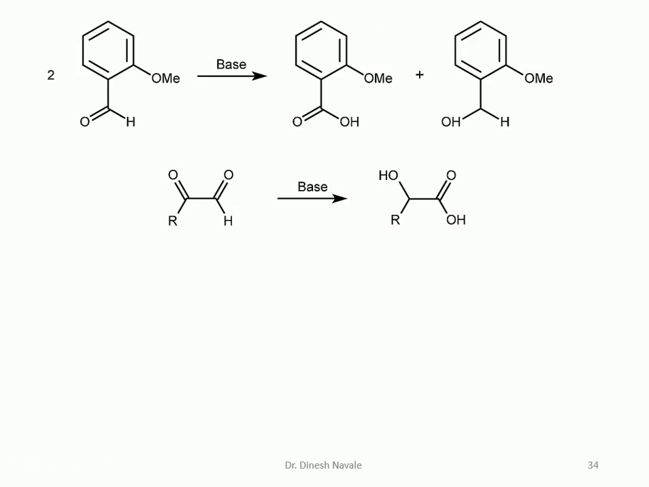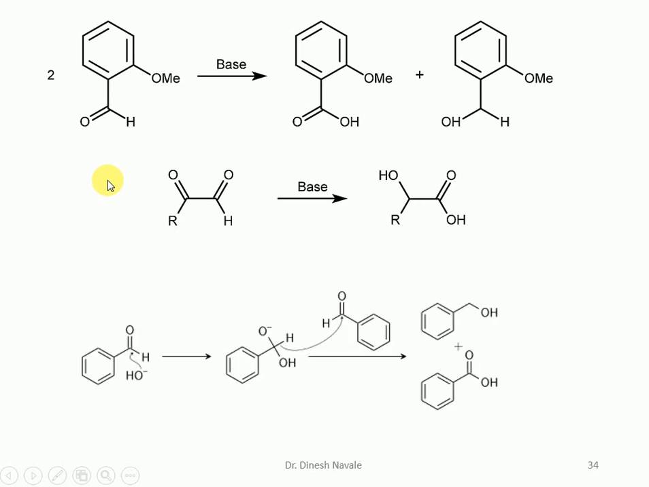So this is the example. Two molecules of 2-methoxybenzaldehyde will undergo the Cannizzaro reaction in basic condition. One molecule will give the acid and the other molecule will give the alcohol. This is also the same example that we have seen on the last slide. This is the general representative mechanism. The base will attack the carbonyl carbon. We will get an alkoxide. That alkoxide will give the hydride ion to another molecule of aldehyde, and the products will be the acid and alcohol.